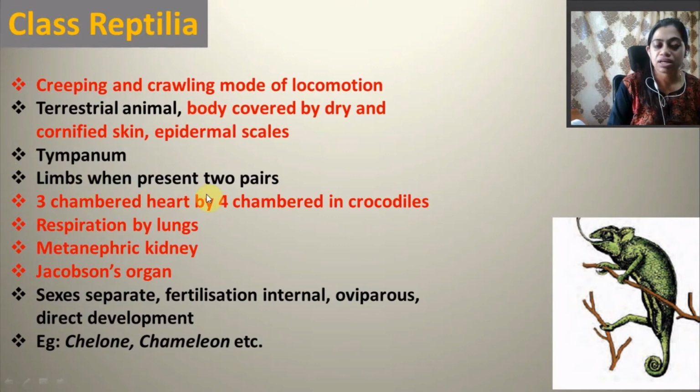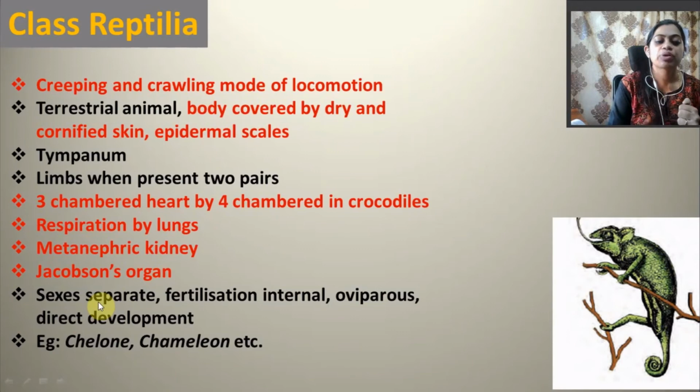Their limbs are present in 2 pairs, and they also have a 3-chambered heart, but in crocodiles they have a 4-chambered heart. In the 3-chambered heart, they have 2 auricles and 1 ventricle, right? Respiration is mainly by lungs, and they have metanephric kidney, a slightly advanced type of kidney. So pronephros, mesonephros, and metanephric kidney. Here in reptilia, metanephric kidney is there. They also have Jacobson's organ, an organ present in the roof of their buccal cavity, right?